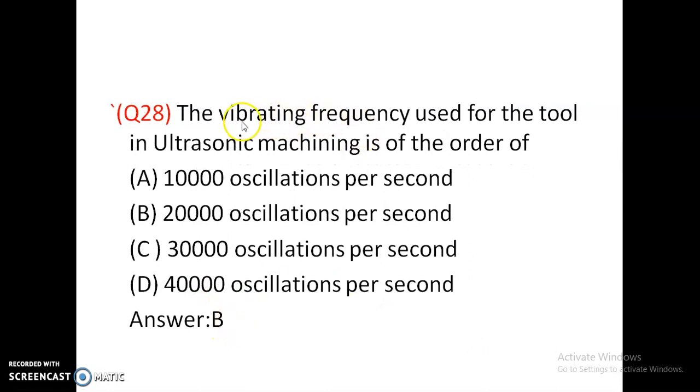The vibrating frequency used for the tool in ultrasonic machining is of the order of 10,000 oscillations per second, 20,000 oscillations per second, 30,000 oscillations per second, 40,000 oscillations per second. The vibrating frequency is of the order of 20 to 25 kilohertz. Oscillations per second is 1 by second, which is hertz. Okay, 20,000 hertz, which is equal to 20 kilohertz. Okay, 20 kilohertz is a right answer. So option B is correct.